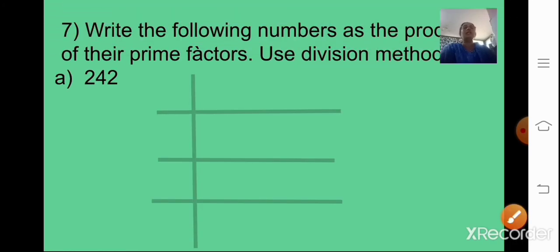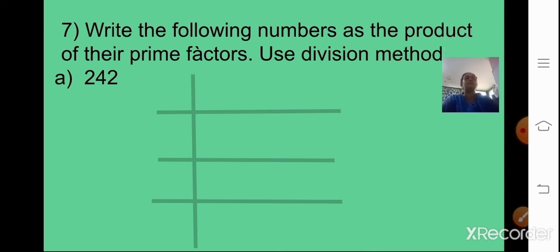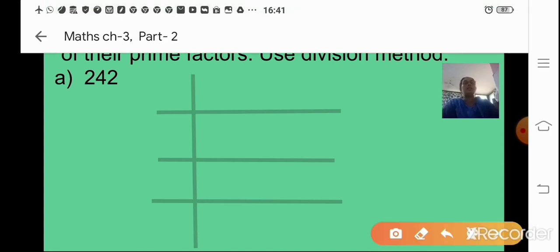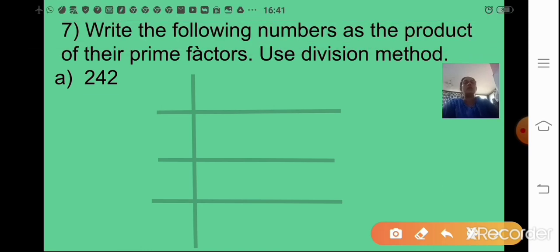Now coming to the next method, next sum, question number 7. Write the following numbers as a product of the prime factors. Here you have to find all the prime factors, but here you are going to use the division method. Division method is where you divide the number there itself. So let us start how to do it.